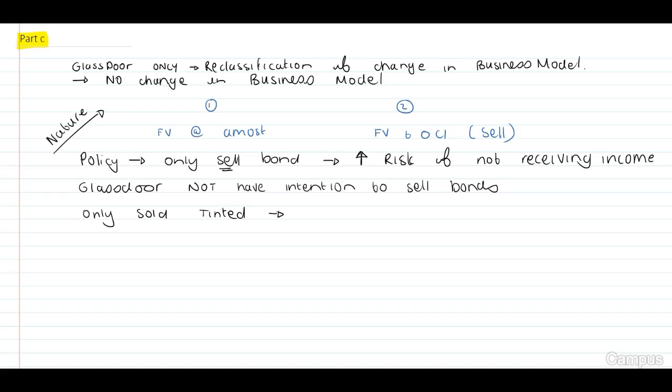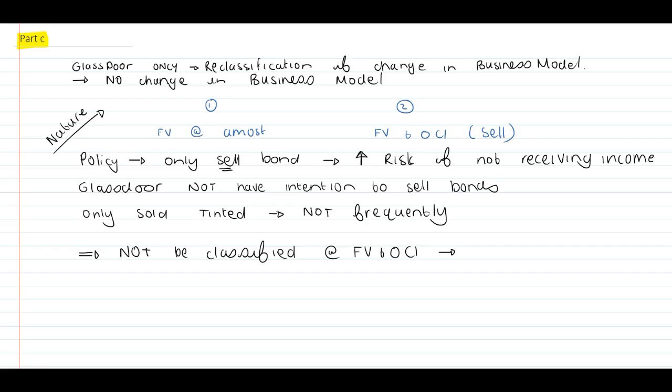Therefore, this is not frequent, guys. And then we are able to conclude and state that the portfolio should not be reclassified at fair value through OCI, but should remain at amortized cost.